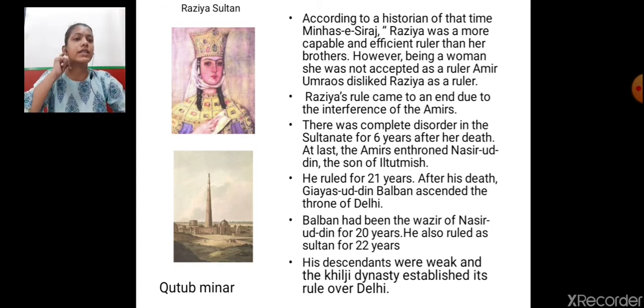His descendants were very weak and the Khilji dynasty established its rule over Delhi. So what happened? Ghiyazuddin Balban's descendants were very weak in nature. They were not as powerful as him. So who took over the entire dynasty? The Khilji dynasty took over the entire Sultanate in Delhi.